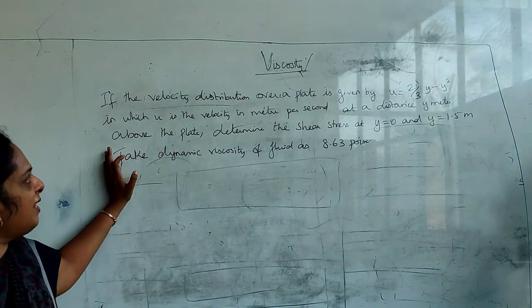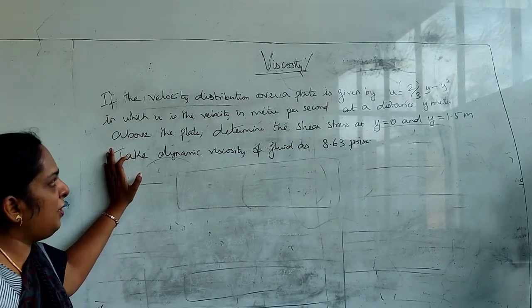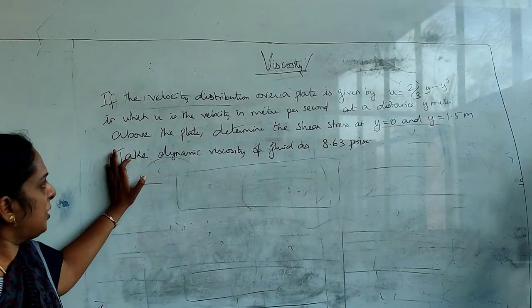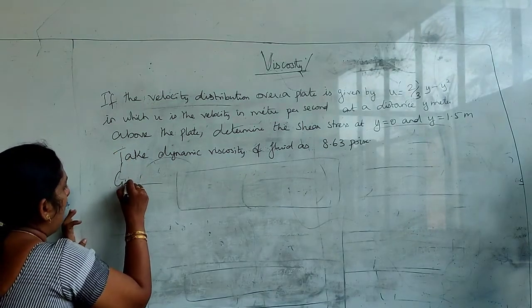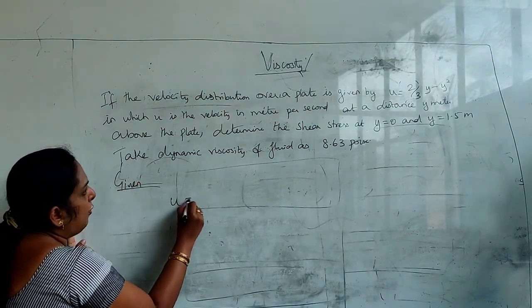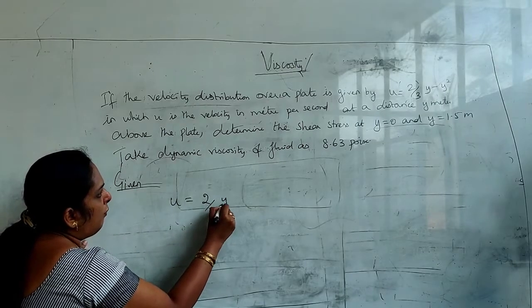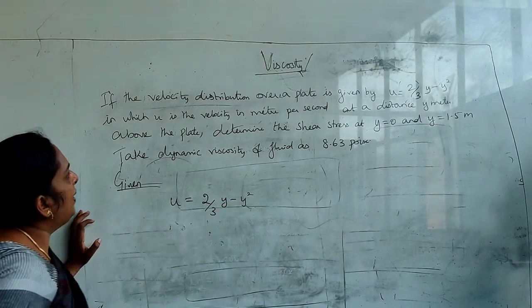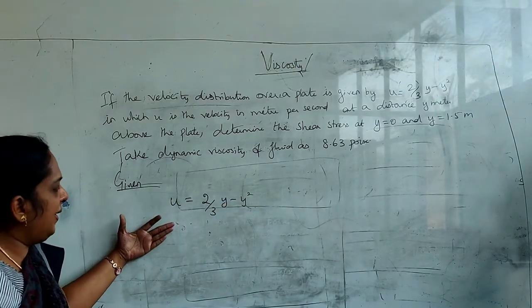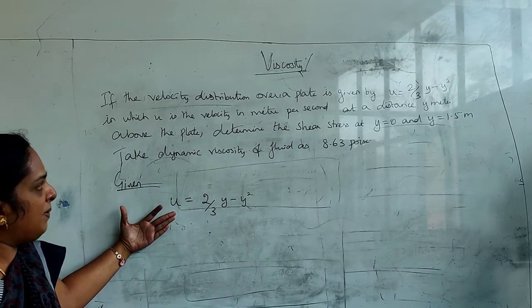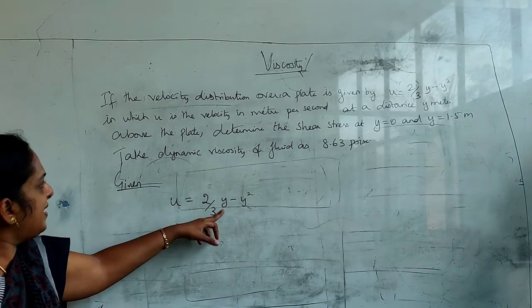They have given the velocity distribution of a fluid over a plate by an expression, that is u is equal to 2 by 3 y minus y square, where u is the velocity in meter per second and y is the distance.